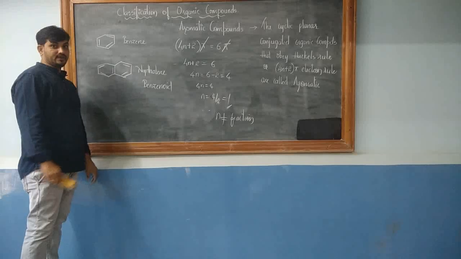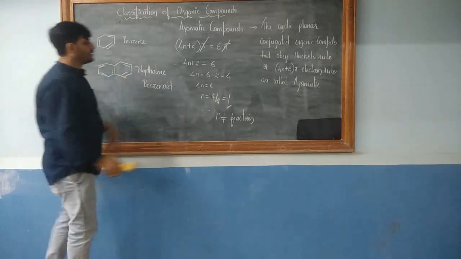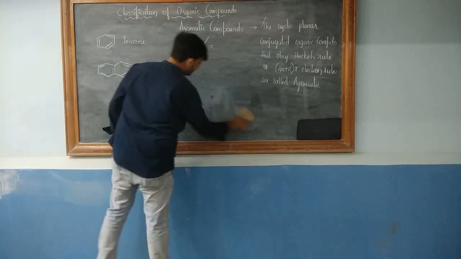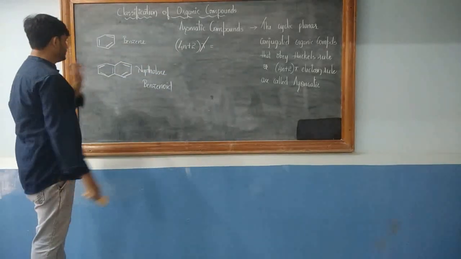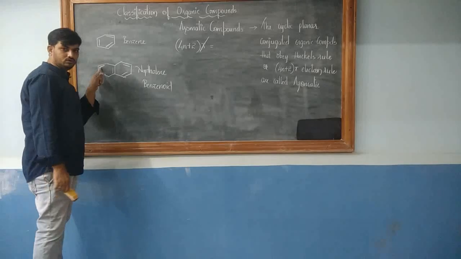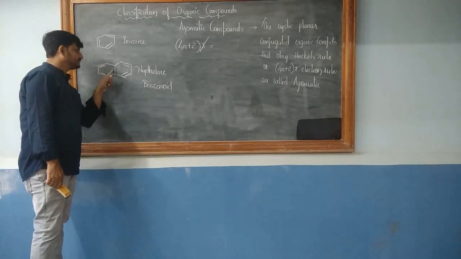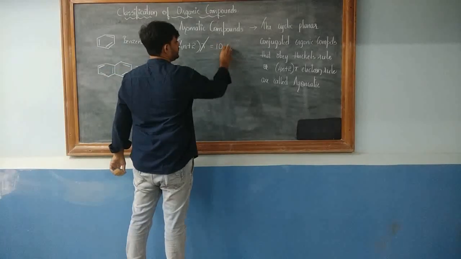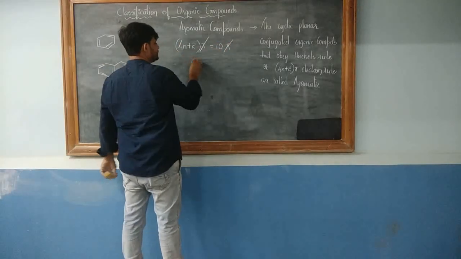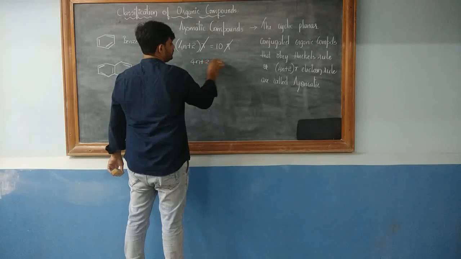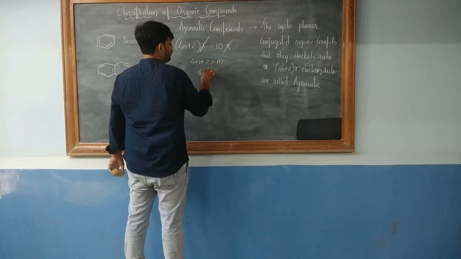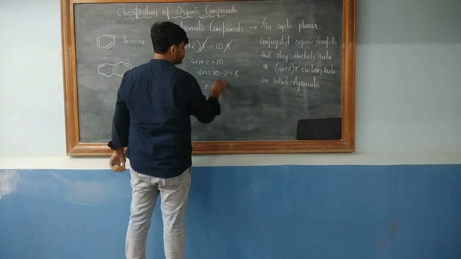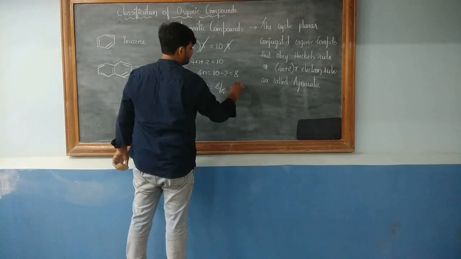Apply the 4n plus 2 pi electron rule for understanding. For naphthalene, do it in your book. Let us count: 2, 4, 6, 8 and 10. So 4n plus 2 pi is equal to 10 pi, pi gets cancelled, 4n plus 2 is equal to 10, or 4n is equal to 10 minus 2, that is 8, and n is equal to 8 divided by 4, that is 2.